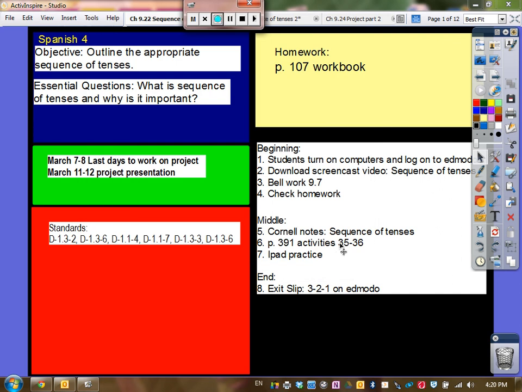Hi, today we're going to discuss how we outline the appropriate sequence of tenses, and we're going to learn what a sequence of tenses is and why it's so important.